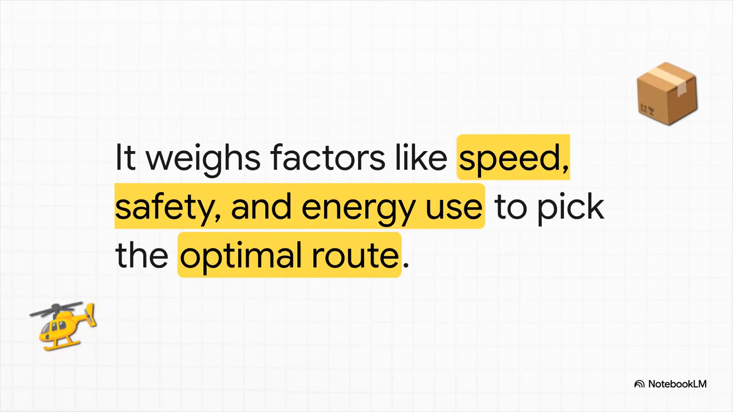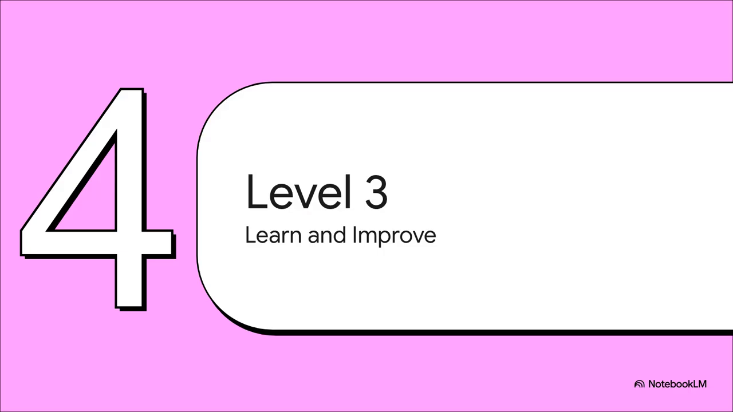Let's take a delivery drone, for example. Its goal is simple: deliver the package. But a utility-based drone is asking a lot more questions. Which route is the fastest? Which one is the safest? Which one uses the least amount of battery? It has to weigh all of those factors, speed, safety, energy, to pick the truly optimal route, not just any route. And that brings us to the top of our ladder, the final and frankly most powerful level.